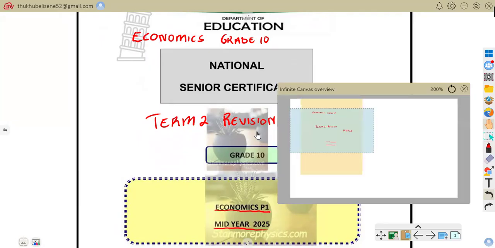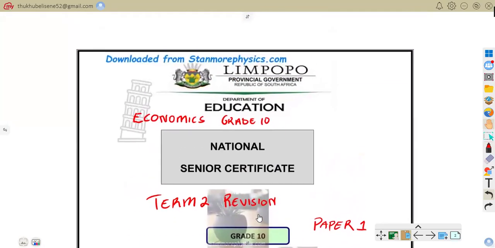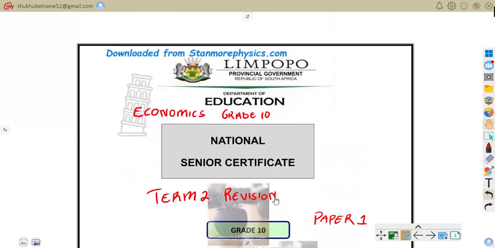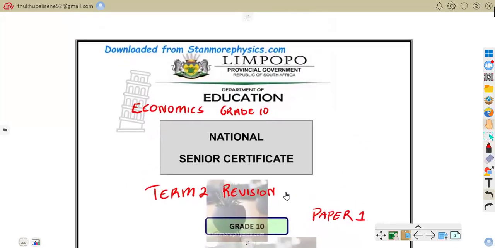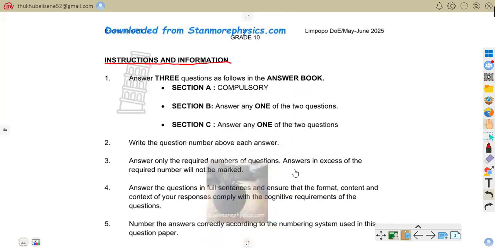So let us be together from the start of this presentation to the end of it, Grade 10s. Without wasting much time, let us attend to the instruction section.